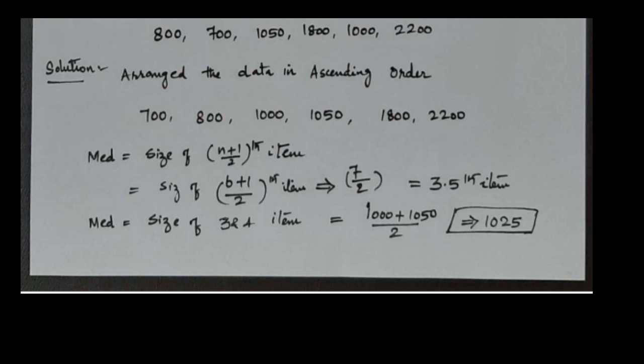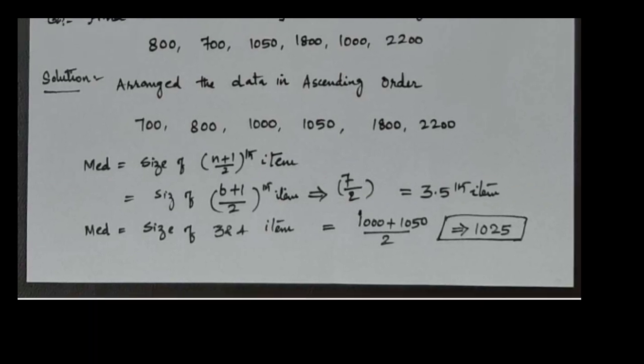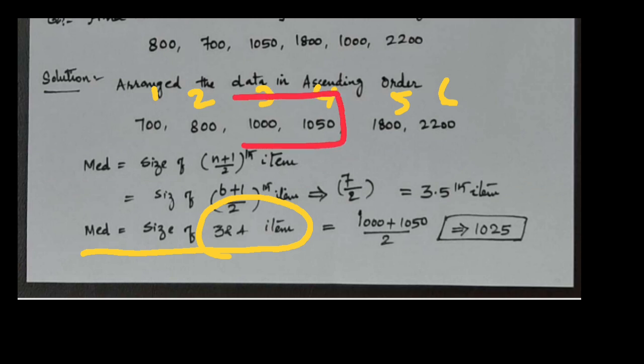you just have to apply the third and fourth. Median is the size of the third and fourth items. This is the first, this is the second, this is the third, this is the fourth, this is the fifth and this is the sixth. When you calculate the 3.5th, you have to take both the numbers, the third and fourth items.